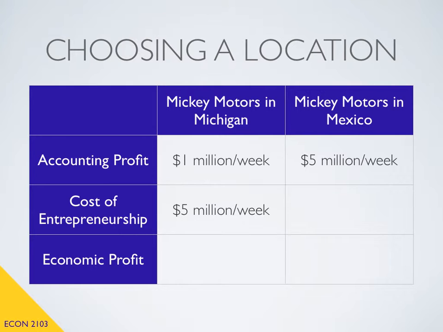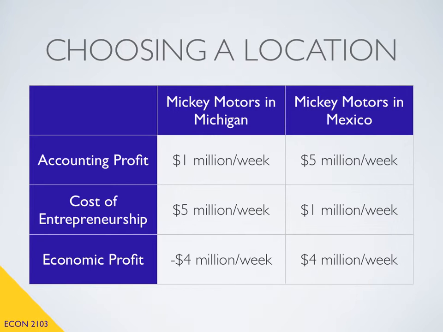However, if I choose to operate my factory in Mexico, I'm giving up the chance to use my resources in Michigan, where they would earn $1 million a week. So now to compute the economic profits, I find that if I operate in Michigan, I will get an economic profit of negative $4 million a week. Whereas if I choose to operate in Mexico, I will get an economic profit of positive $4 million a week.